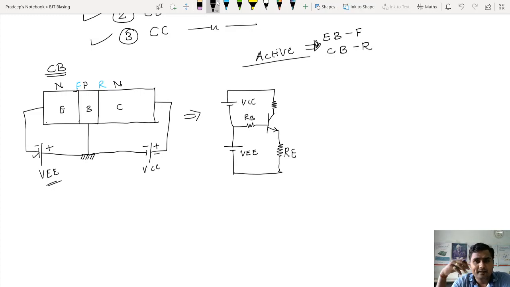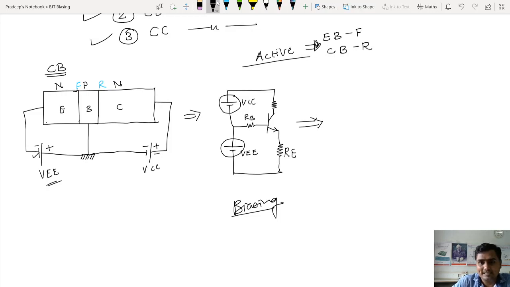But now see, connecting two batteries into the circuit is obviously not feasible. So if it is not feasible, then I need to reduce that. For every electronic circuit, look at this, I am having two batteries. And to avoid those two batteries, we have studied a technique. What we have studied? It is biasing. So now I will avoid using two batteries. How to avoid using two batteries? Connect a single battery in the circuit.